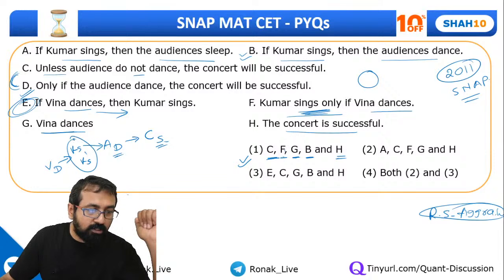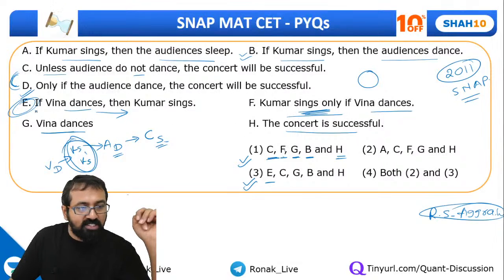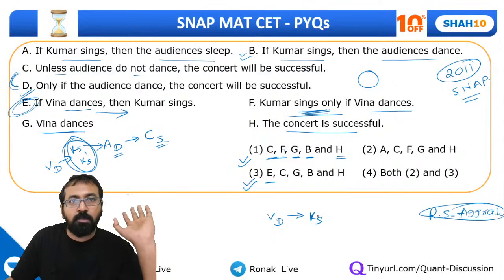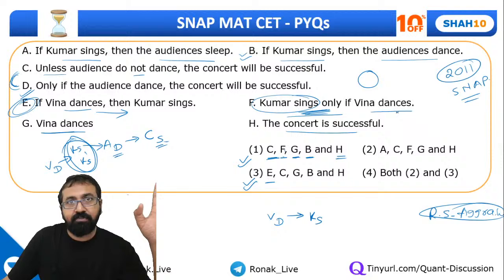So guys, here there is a breaking link. Now let me explain. Let's take option 3. Everyone, option 3 has E. What is E? If Veena dances, then Kumar sings. Matlab, Veena dancing will surely lead to Kumar singing. There is no other possibility. This indicates Kumar sings only if Veena dances, right?